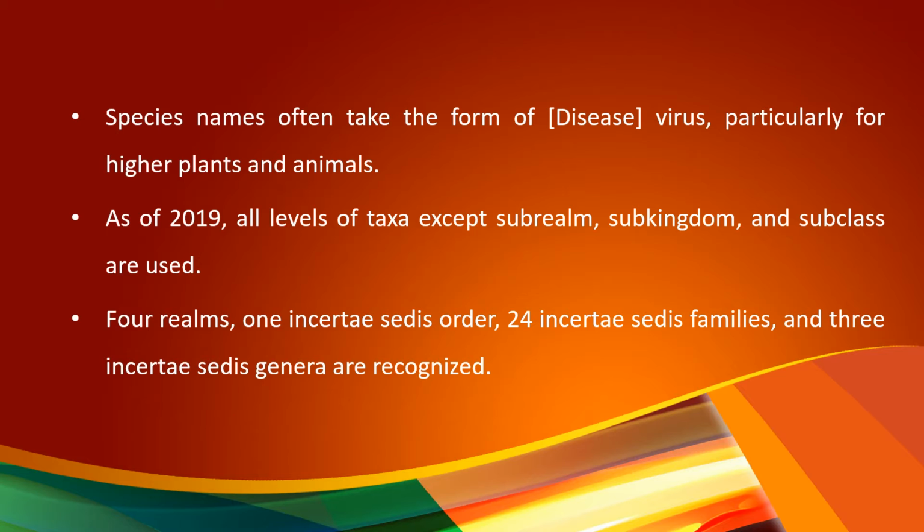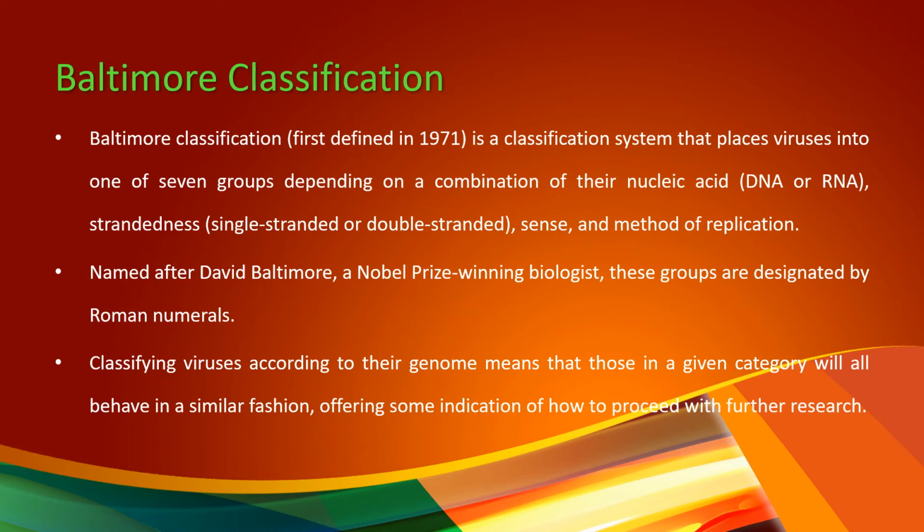As of 2019, all levels of taxa except subrealm, subkingdom and subclass are used. Then 4 realms, 1 Incertae sedis order, 24 Incertae sedis families and 3 Incertae sedis genera are recognized. Incertae sedis means these are undefined organisms.